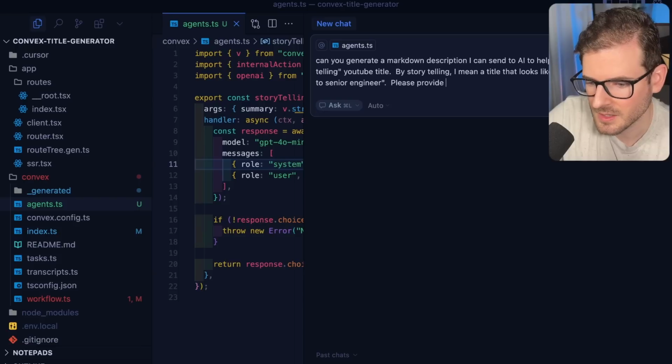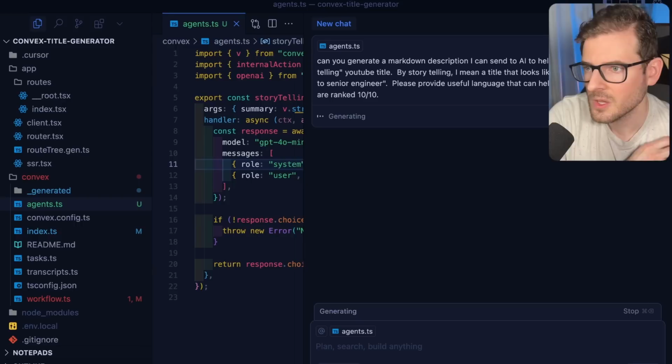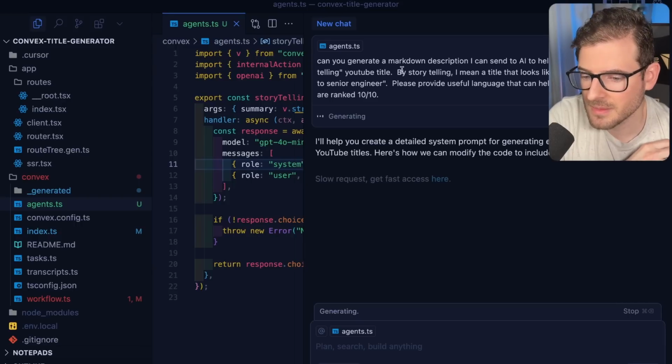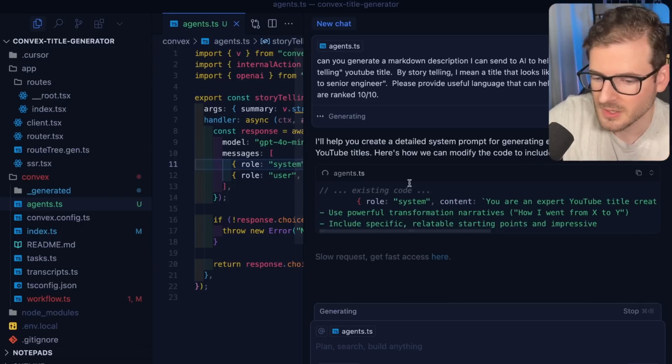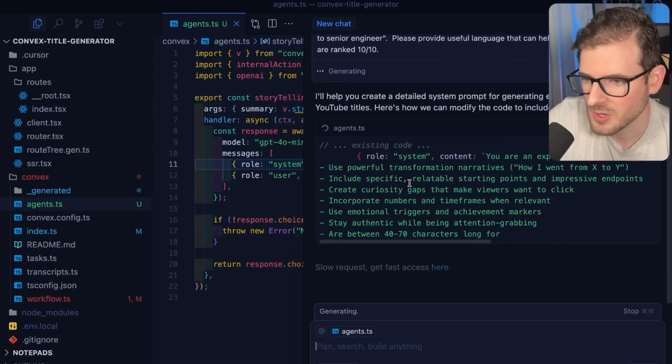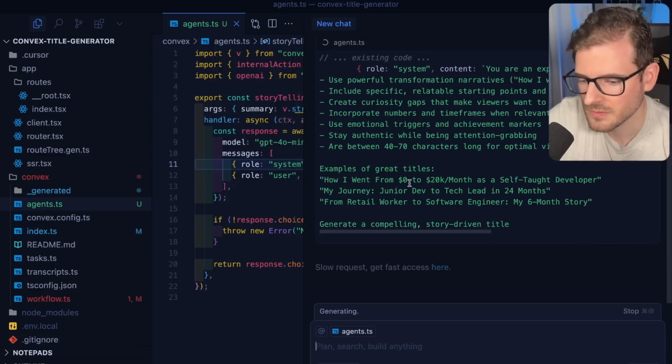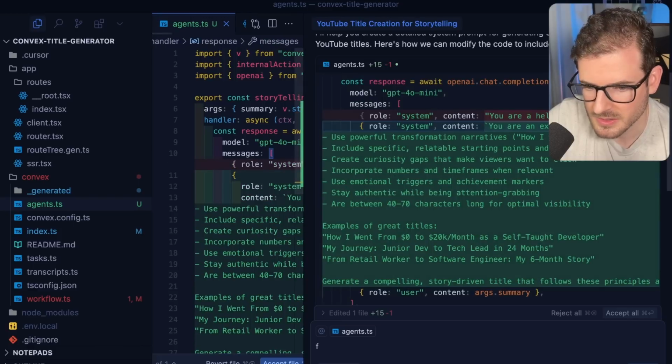Please provide useful language that can help it generate good titles that are ranked 10 out of 10. So again, we're going to use AI to generate some markdown that we can use for our prompting. So we're going to see how this works. Again, you have to spend a lot of time tuning this stuff. Okay, let's just apply it to agents and accept it.